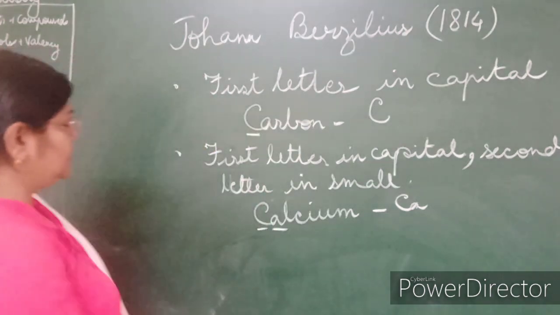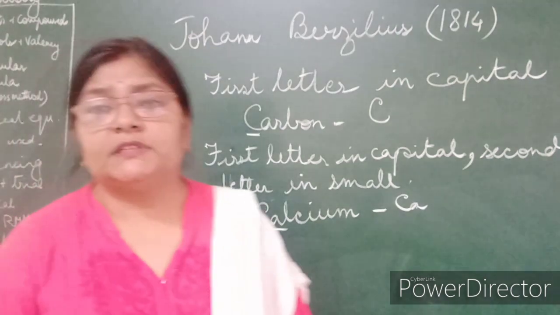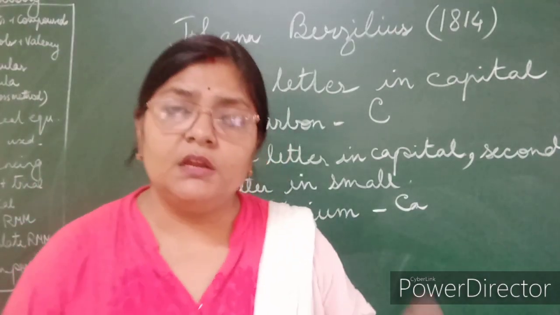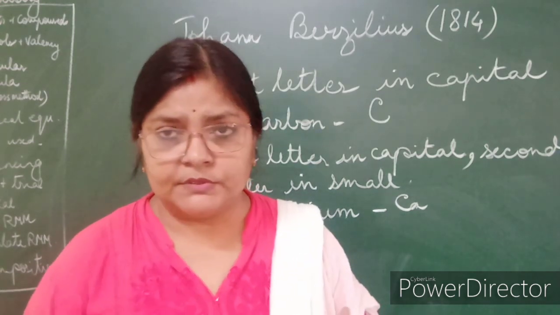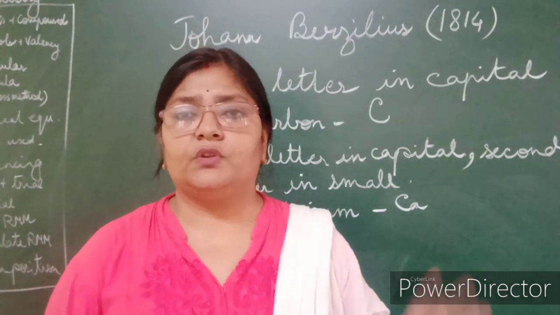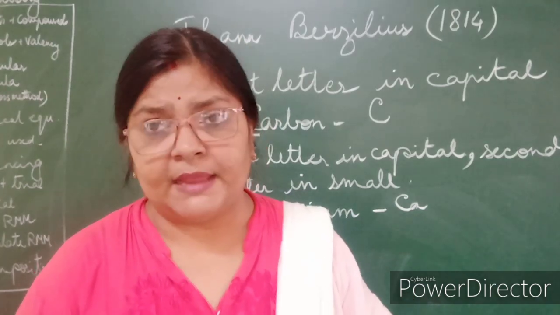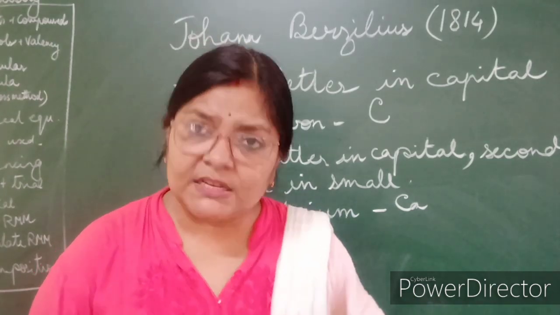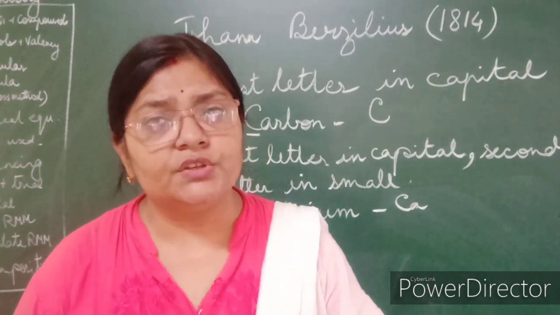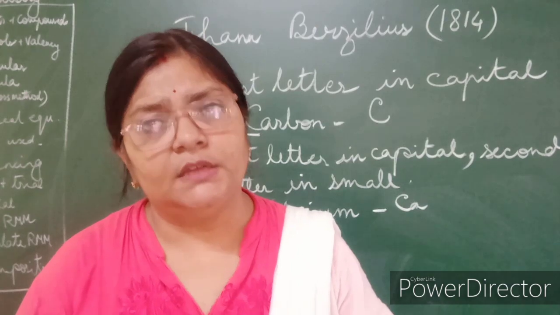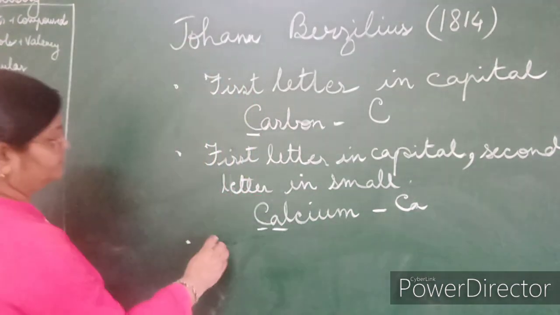Okay, but even after that, there were some elements which could not be named based on their English names. Maybe the first letter is also utilized, the second letter is also utilized. So how will we name that? So he proposed that such elements can be named by using the initials from their Latin names.